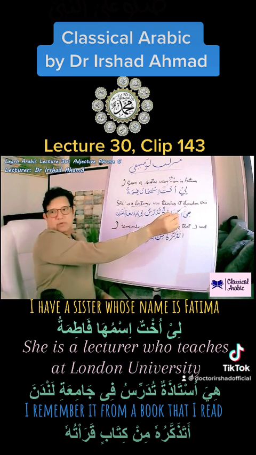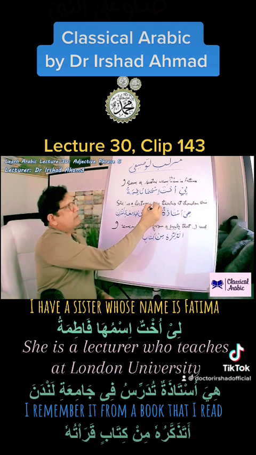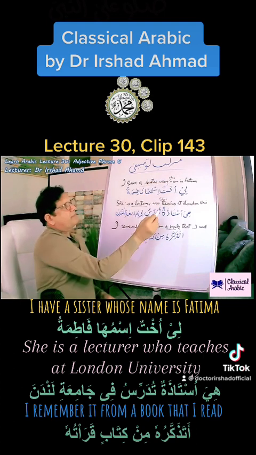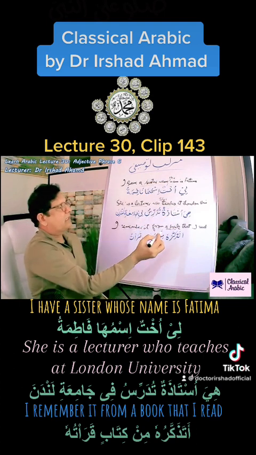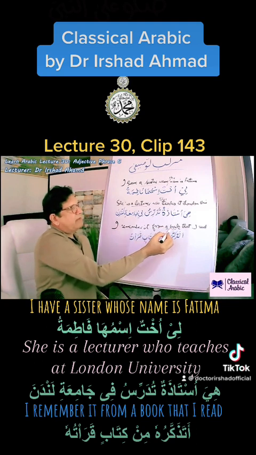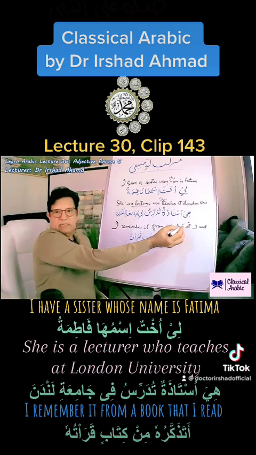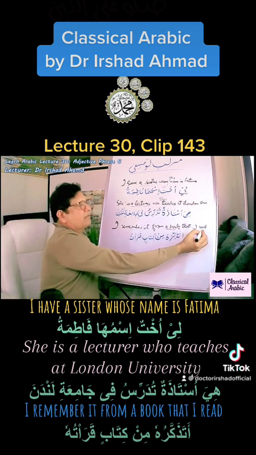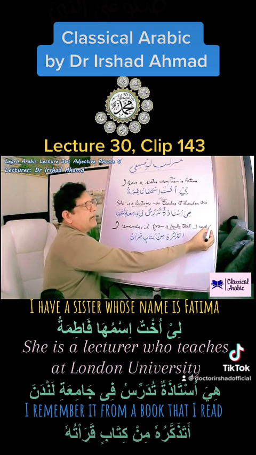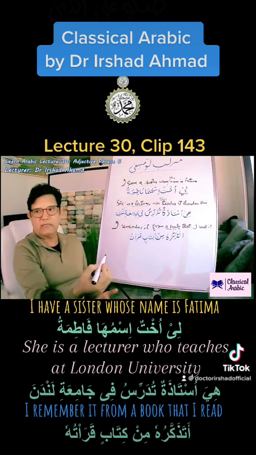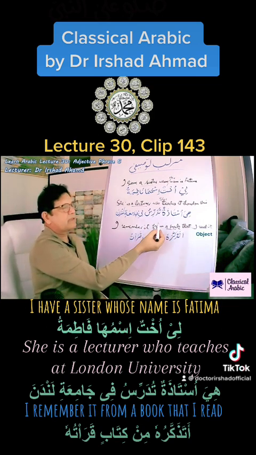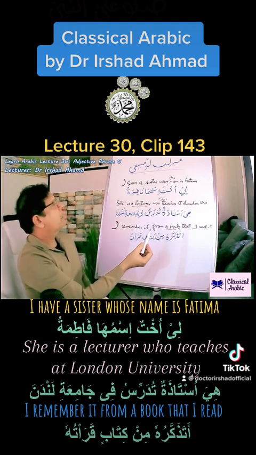Teaches at London University, we're missing a subject, so in Arabic we add she teaches at London University. I remember it from a book that I read. If we lose this in Arabic, we'll be missing our subject. I read it. What did I read? I read it from a book, which is in the first half of the sentence.